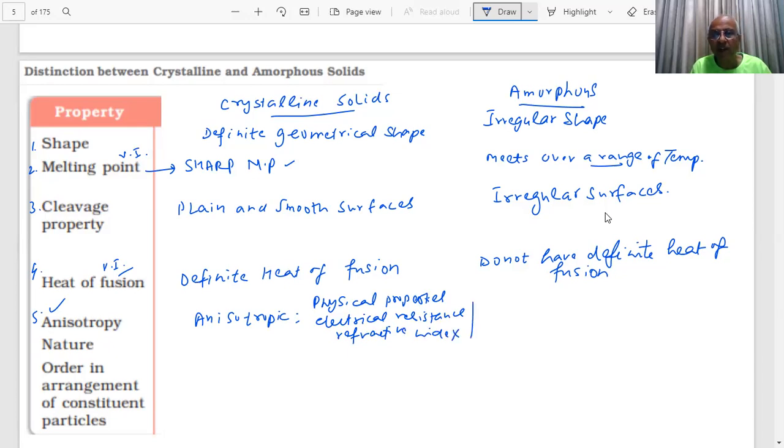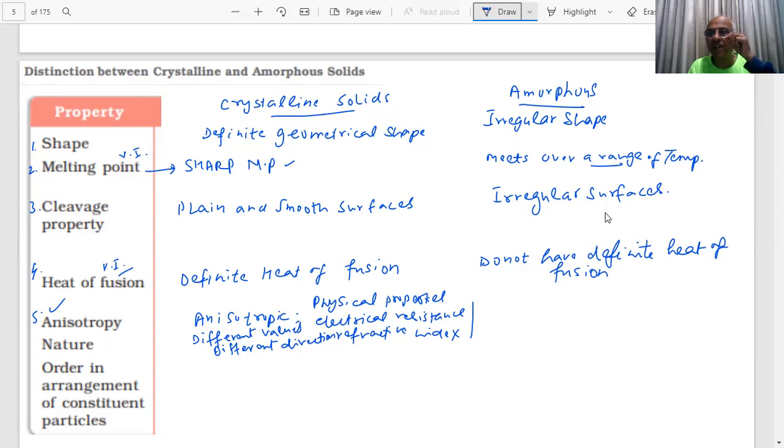These show different values when you measure from different directions, students. Different values measured along different directions. What do we get? Different values in different directions. Why? Why do we get that?